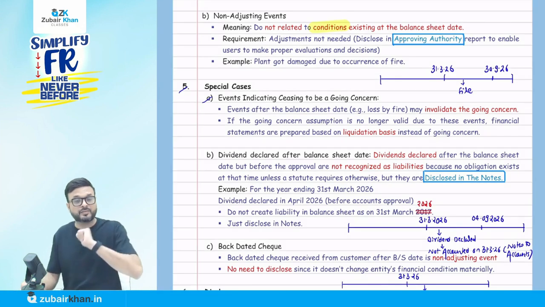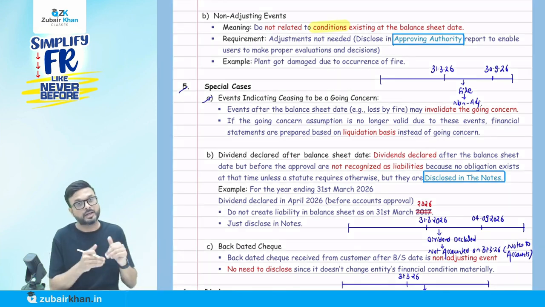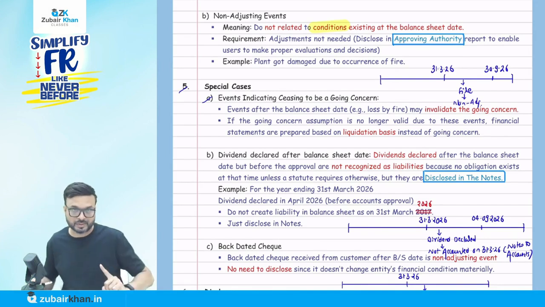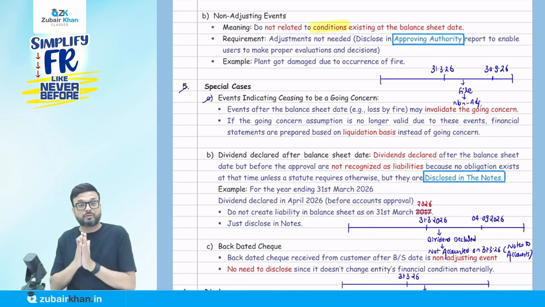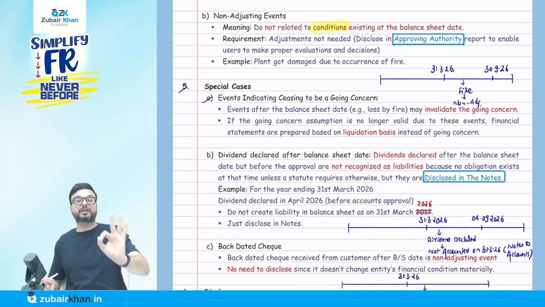Fire occurs, it's a non-adjusting event. I agree with you. It's a non-adjusting event because the condition was not existent on the balance sheet date. Now you will tell me, sir, it's a non-adjusting event, it should be disclosed. It's a significant event. We have to disclose it. Where should we disclose it? We have to disclose it in the approving authority's report, that is the director's report.